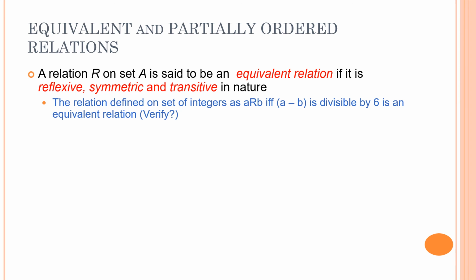Let's take this example. The relation defined on the set of integers as A related to B if A minus B is divisible by 6 is an equivalence relation. Right? I leave it to you to verify this. How do you verify it? You verify that this relation is reflexive, you verify that this relation is symmetric, and you verify that this relation is transitive. I leave it up to you to verify the three properties.